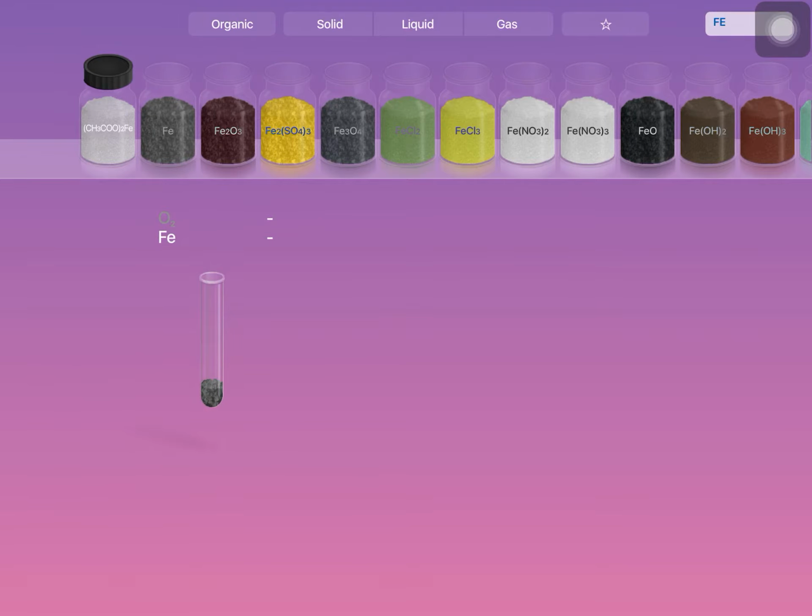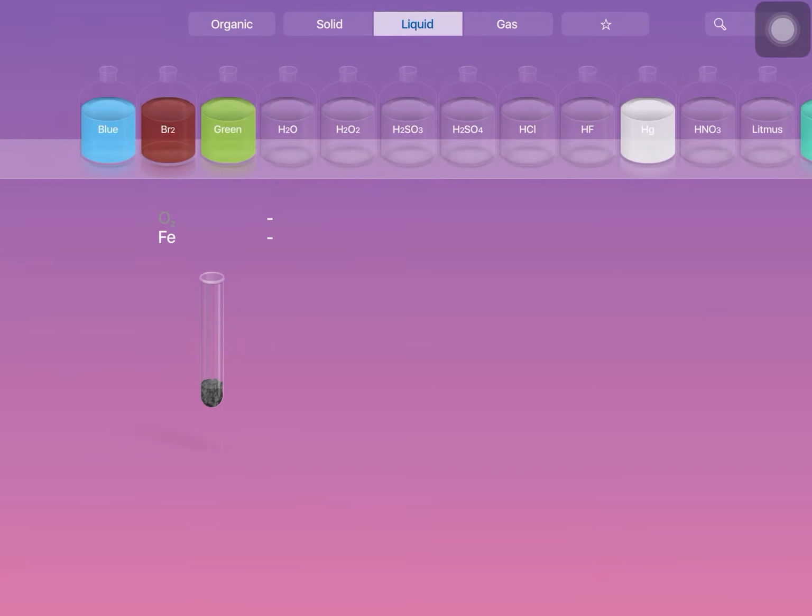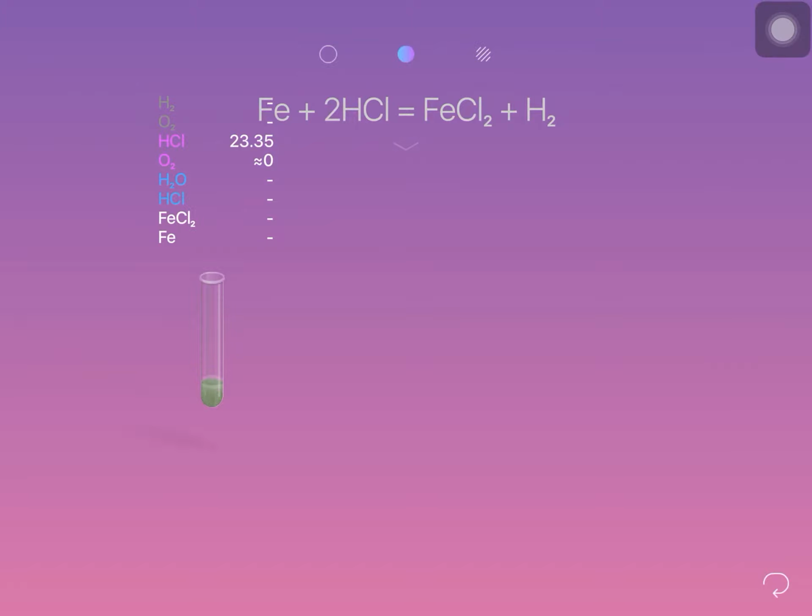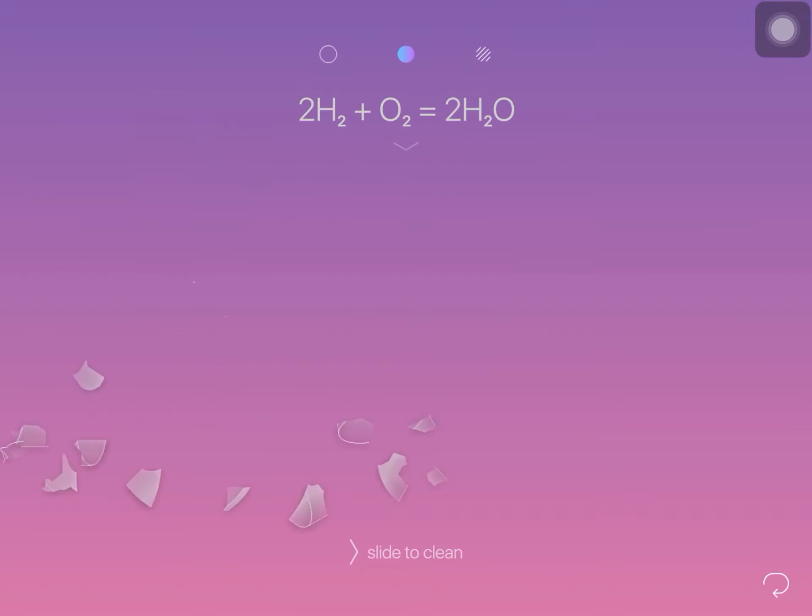I have taken 2.7 grams of iron. Right now, don't worry about how much to take: 3 grams, 5 grams, a very small amount of iron. And in the liquid, I'm taking some HCl solution. Is that clear? I'm putting the HCl solution in a very small amount. We'll see that something is happening here, some reaction is taking place, and a burning splinter is brought closer to it. What is happening? Gas is sprinkled right now.